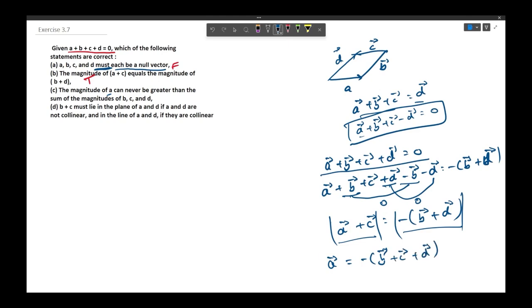So we see here that the magnitude of a is equal to the magnitude of b plus c plus d for this relation to be true. So we can say that the magnitude of a can never be greater than the sum of the magnitudes of b, c and d. Now let us go to the next statement. This is true again.